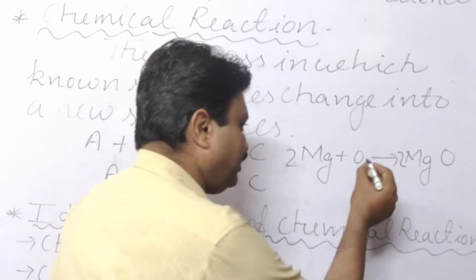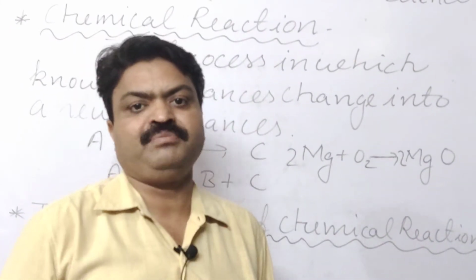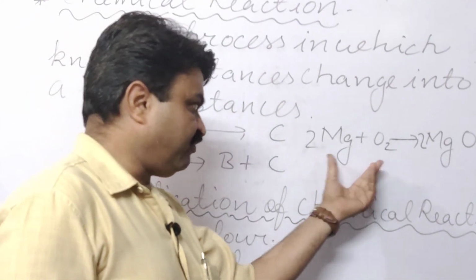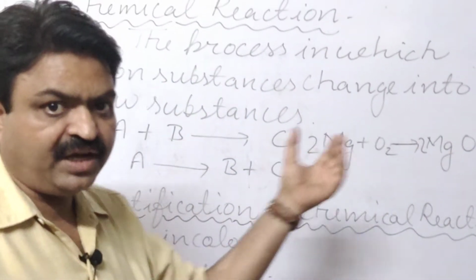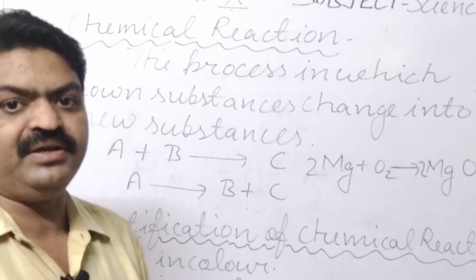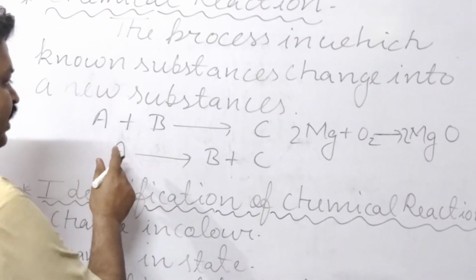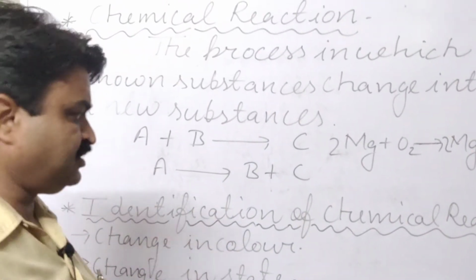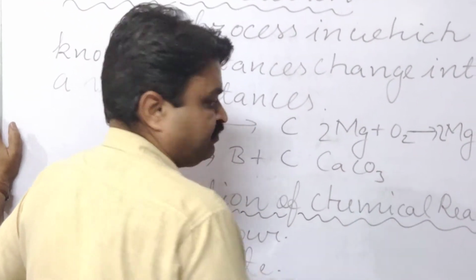In chemical reactions, the arrow is used to show the direction of the chemical reaction. Means due to the reactants, what is forming? Magnesium oxide is forming, and that formation is indicated by the arrow. Like this, A is broken down into B and C. Like there is one chemical substance, student, known as calcium carbonate.